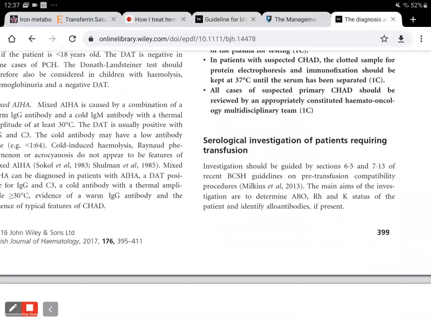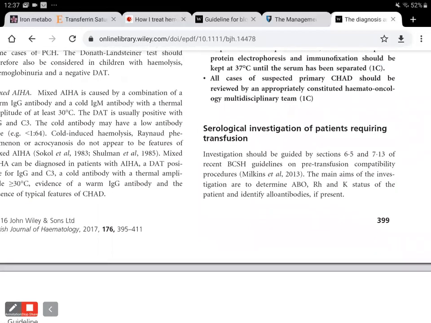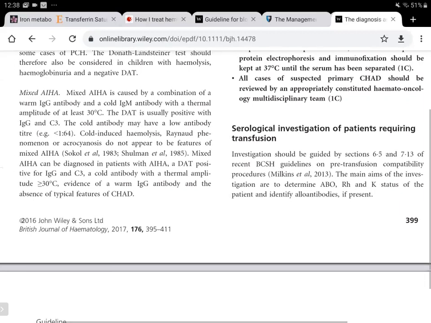Now, serological investigations of patients requiring a transfusion are also, as you had mentioned earlier, very important in the management of these patients. So not only do we do the DAT testing and quantify whether hemolysis has been there and what type of hemolysis it is, whether it's immune mediated, and if it's autoimmune, whether it's warm, cold, or mixed type of hemolysis. But we also need to do further serological testing